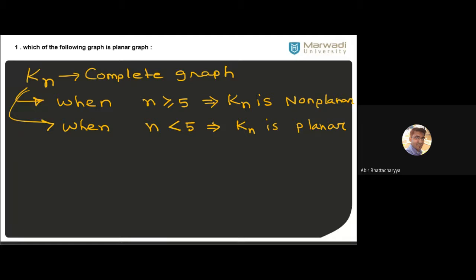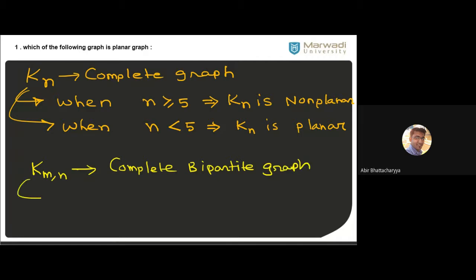And the second, Kmn, complete bipartite graph. When m and n are both greater than or equal to 3, it implies Kmn is non-planar.